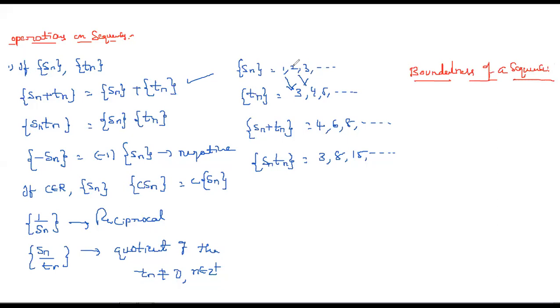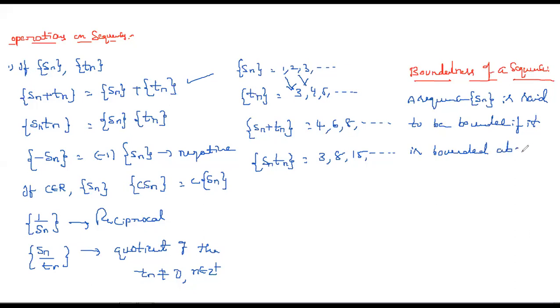A sequence Sn is said to be bounded if it is bounded above as well as bounded below.